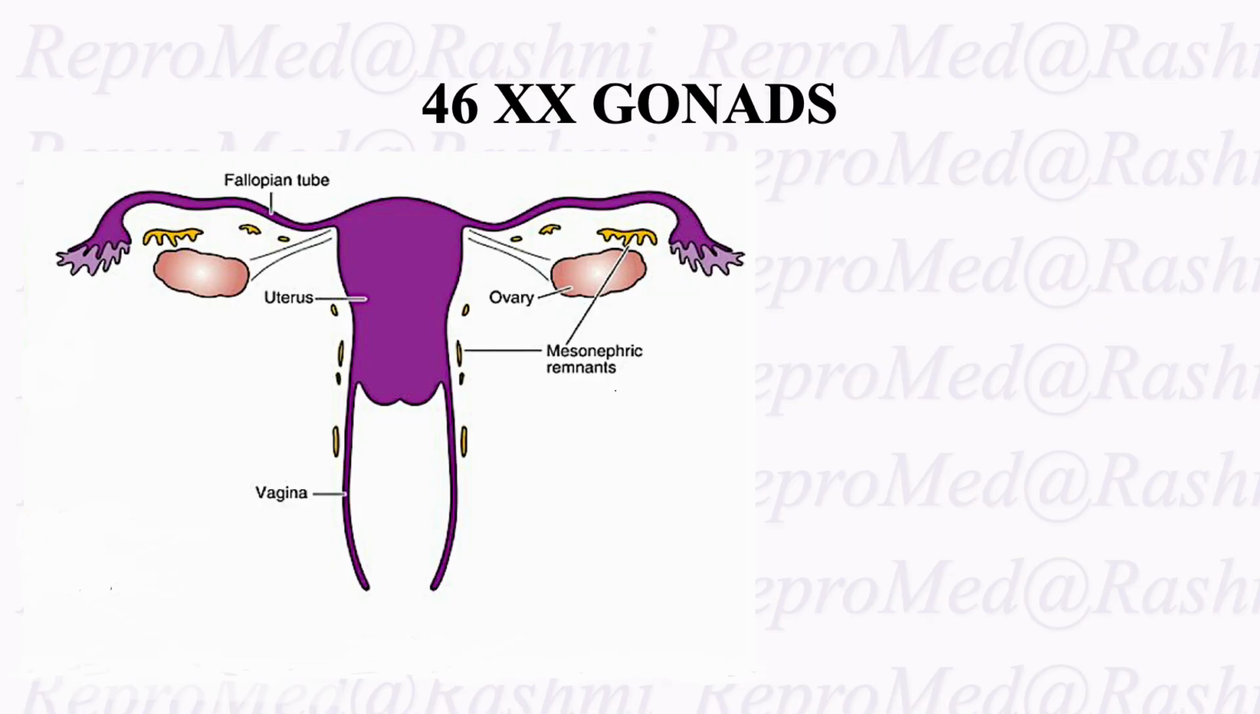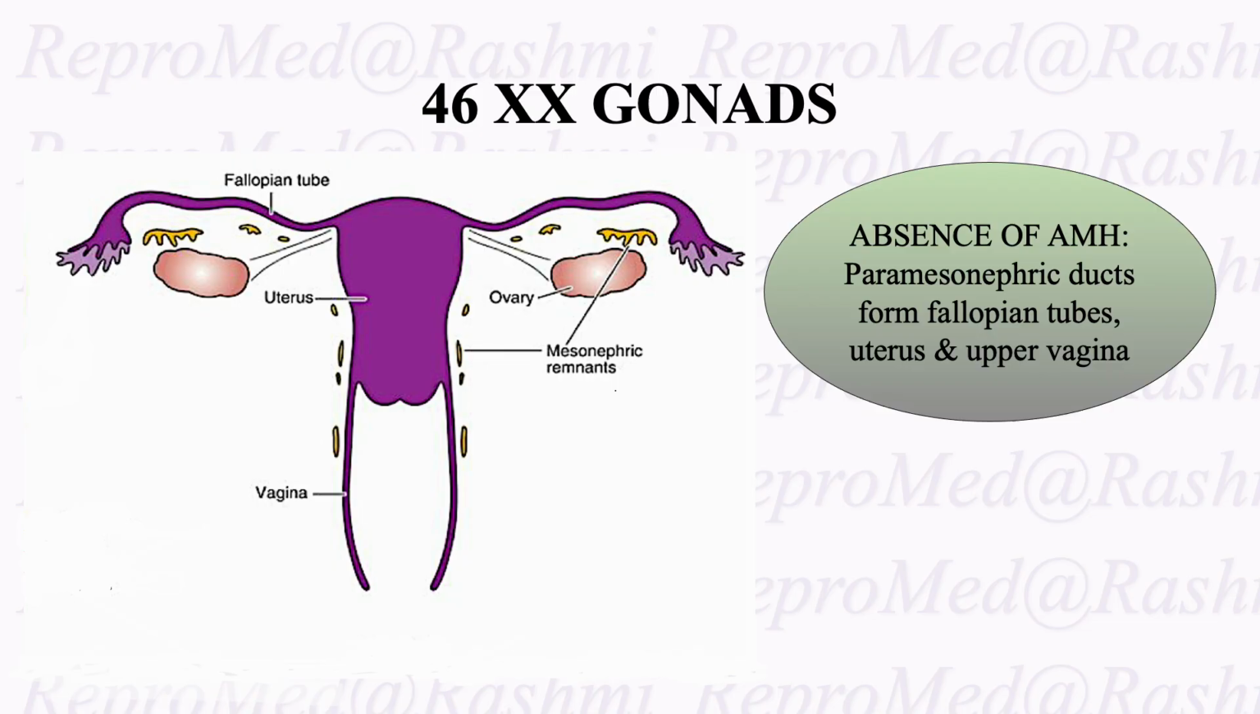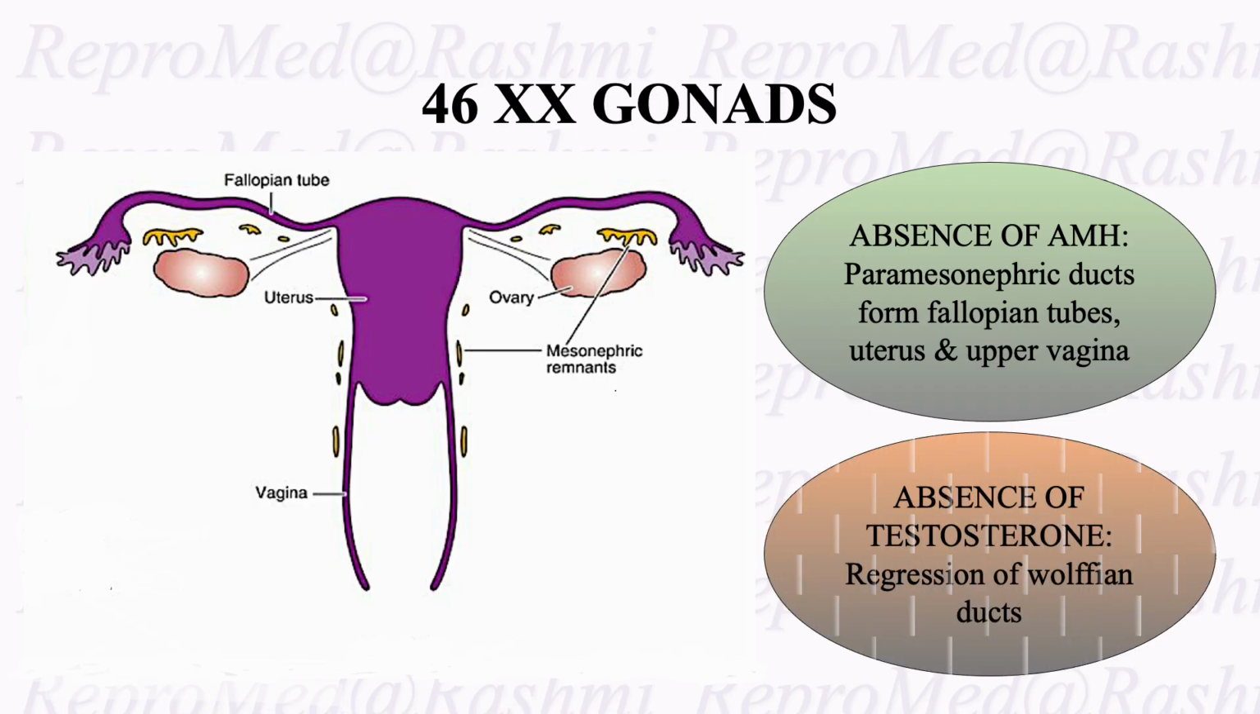If the bipotential gonad is 46XX, then because of the absence of AMH, the paramesonephric duct forms the fallopian tube, uterus and upper vagina. While due to the absence of testosterone, the regression of Wolffian duct structures happens. So the bipotential gonad by default is the female gonad. But if there is presence of AMH and testosterone, the male gonadal development happens.